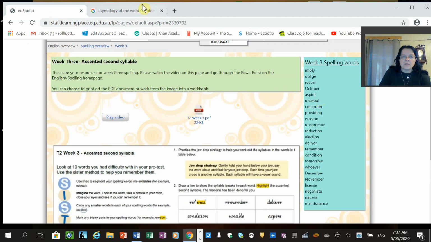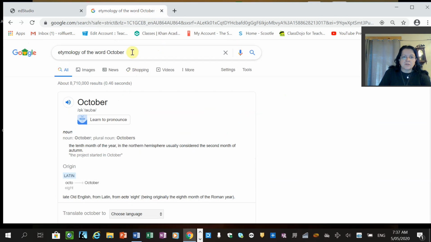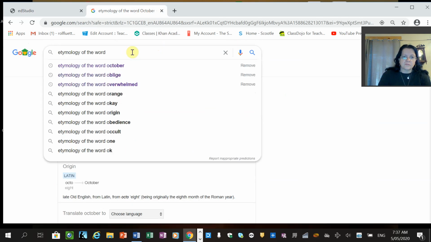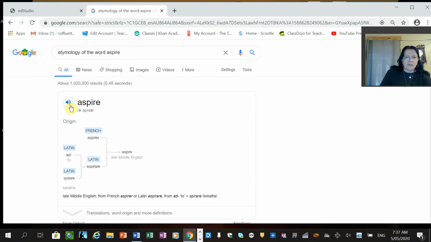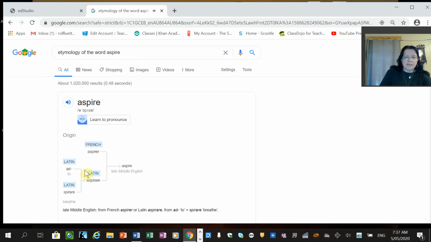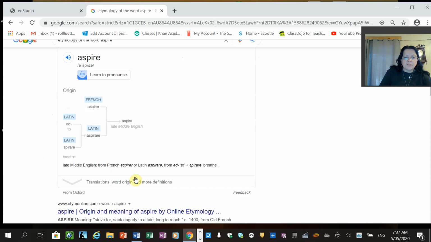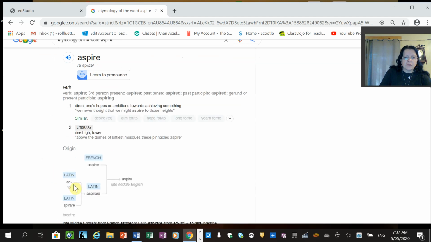Next one, aspire. Aspire. Latin ad, spira, went to Middle English to become aspire. There's our IPA. Direct one's hopes or ambition towards achieving something.